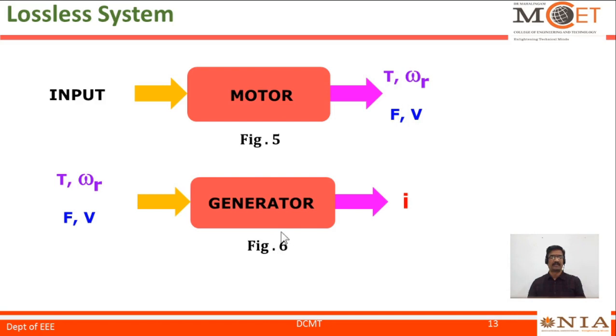In Figure 6, lossless generating action is indicated. Mechanical energy is converted into electrical energy via a lossless coupling field. The idea of eliminating the losses indicates our focus is mainly to calculate the amount of energy conversion.